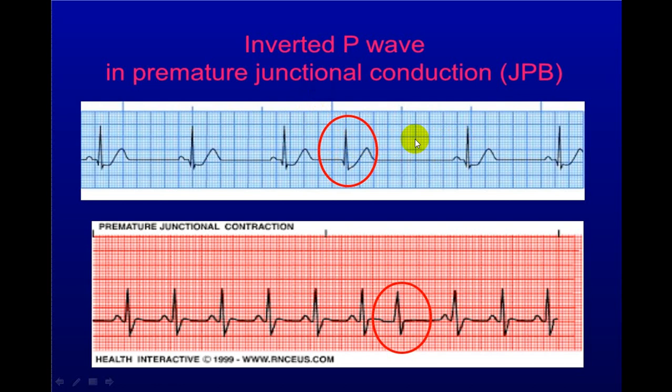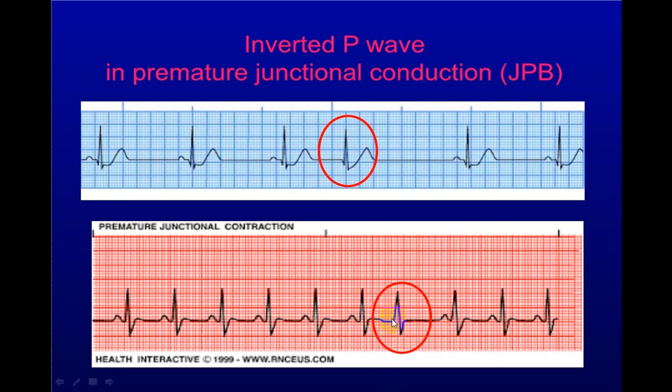So this will be one RR interval, this is a second RR interval, but it is incomplete. So this is called a compensatory pause, not a complete compensatory pause. And again this RR interval is the same as this RR interval. So this is premature junctional conduction, or junctional premature beat.